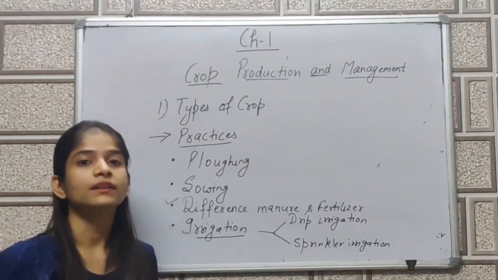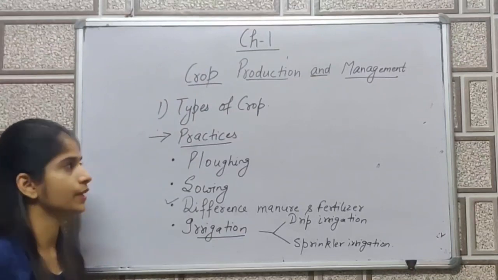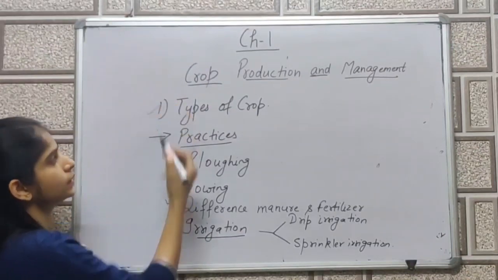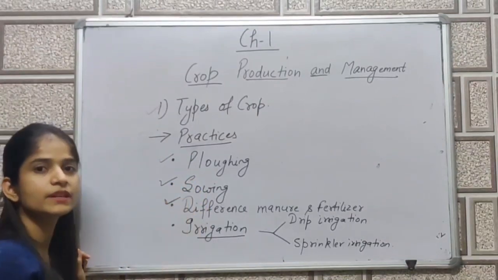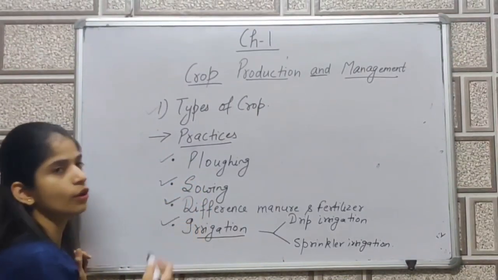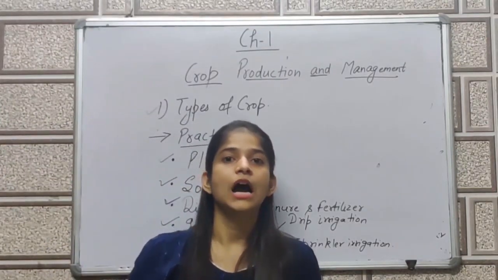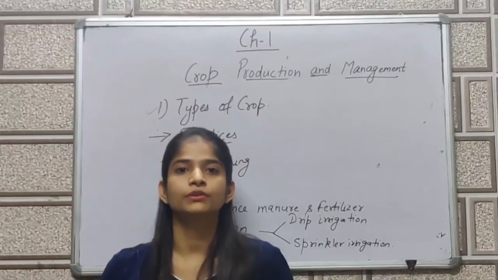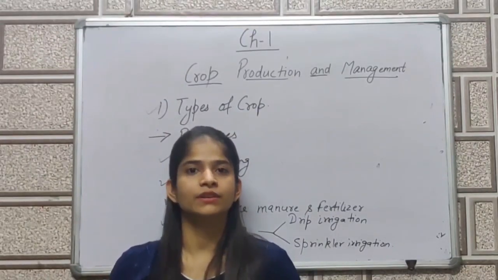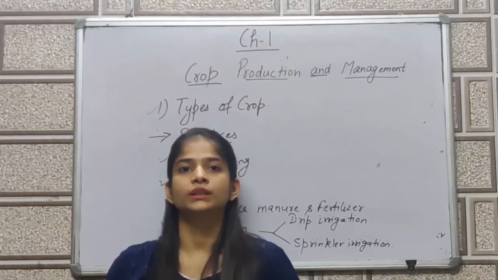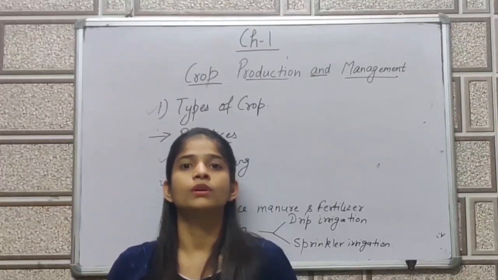In the next class, we will discuss the other practices which we left today. So first, types of crop, then plowing, sowing, difference between manure and fertilizer, and the concept of irrigation. In the next class, we will discuss how to protect our crop from the weeds. Weeds are unwanted plants. So in the next class, we will discuss that and move further to what will happen when the crop grows and matures. At that time, how to harvest it.